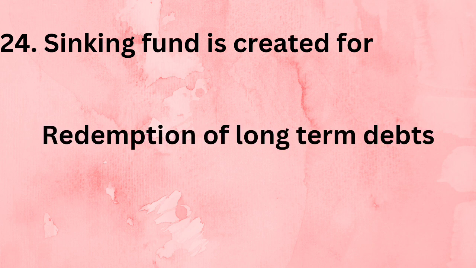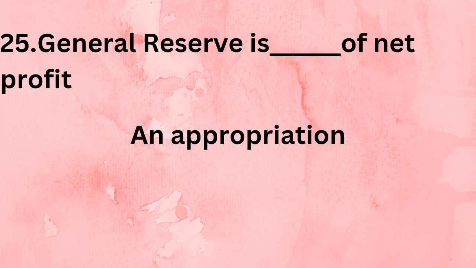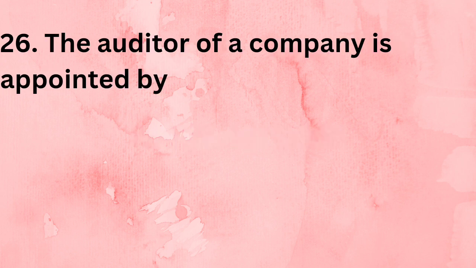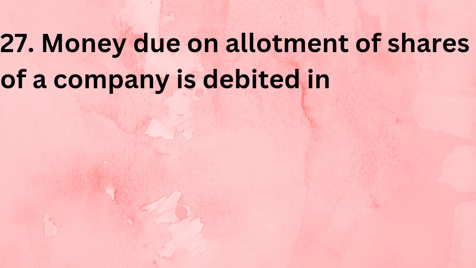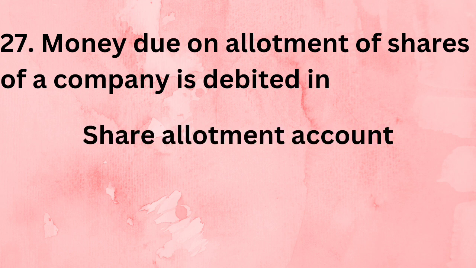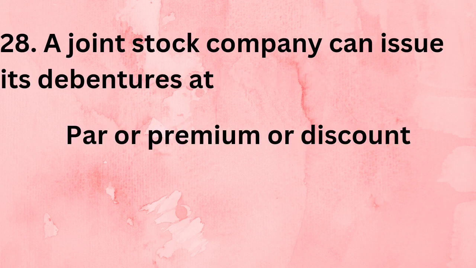Undistributed profit is a liability. Sinking fund is created for redemption of long-term debt. General reserve is dash of net profit and appropriation of net profit. The auditor of a company is appointed by shareholders. Money due on allotment of shares of a company is debited in share allotment account. A joint stock company can issue its debentures at a par or premium or discount.